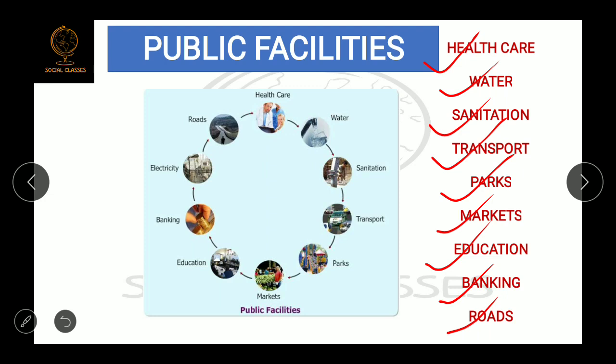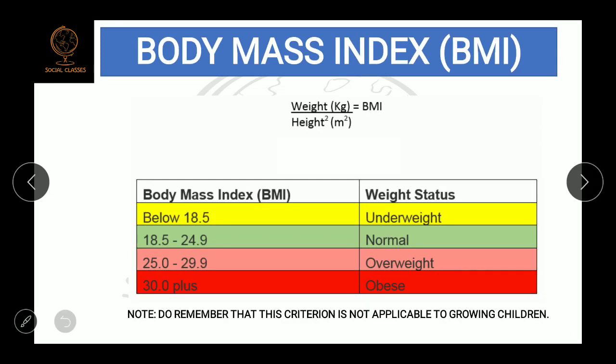Now we will see some other criteria on which we can compare different persons or different countries. One such criterion is body mass index. By calculating the body mass index we can compare people or different countries. The country which has a better body mass index can be called a better state in terms of health. So how do we calculate the BMI, or body mass index?